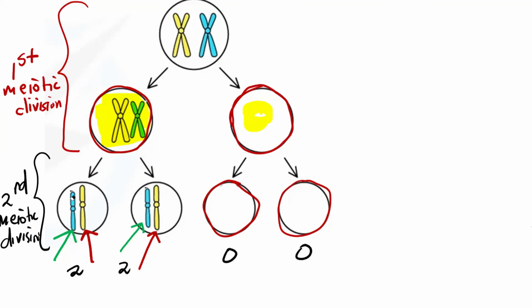At the end of the day, we have 4 gametes, and all of them must have a haploid number of chromosomes, which means half of the number of the original chromosomes. So if we started with 2 chromosomes in the beginning, each and every sex cell, each sperm cell, each gamete, and if it's female, each ovum, must have 1 chromosome in it. So once we have an extra one, that's a fault already.